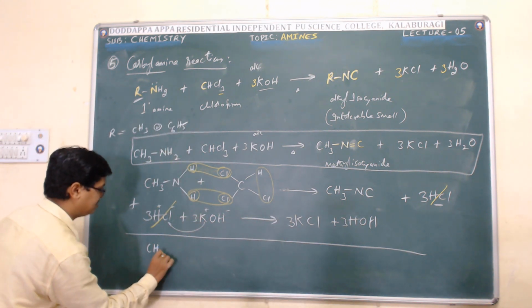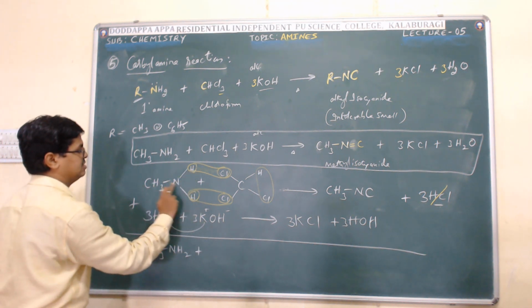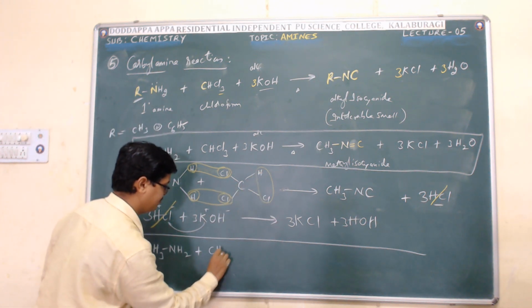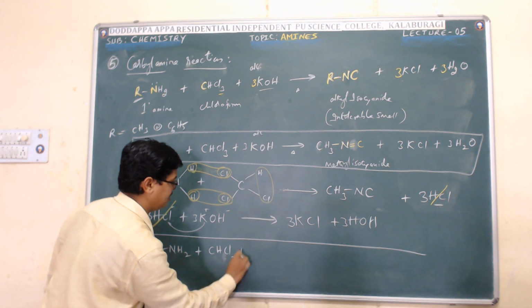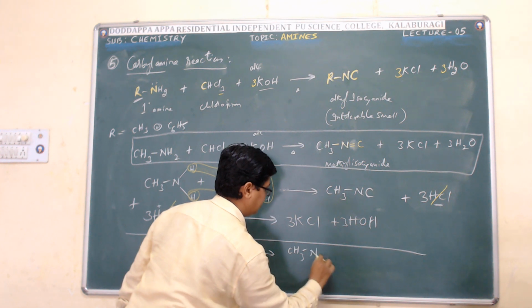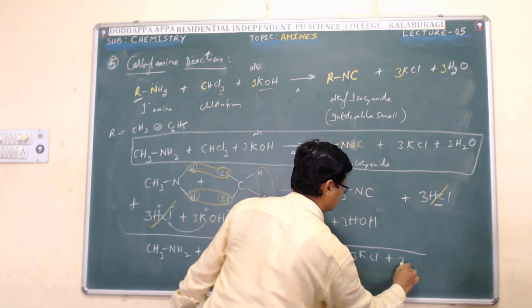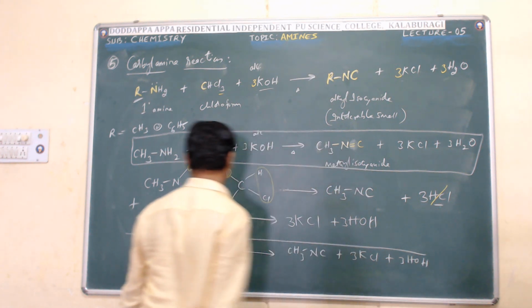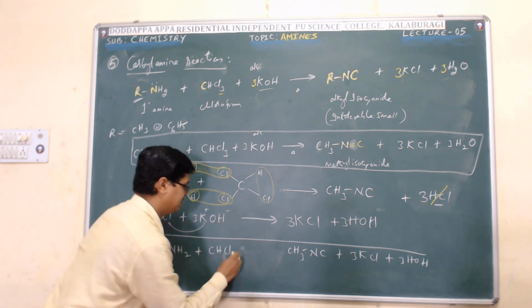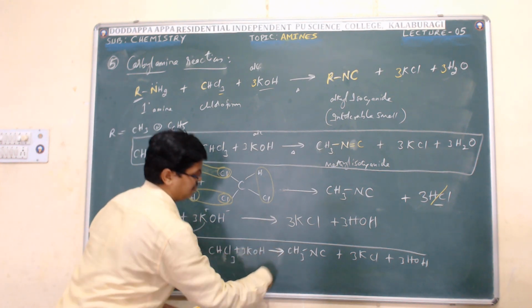It becomes CH3NH2 plus CHCl3, plus 3KOH, gives CH3NC plus 3KCl plus 3HOH, that is water. So this is the reaction.